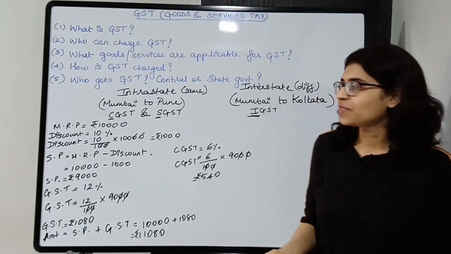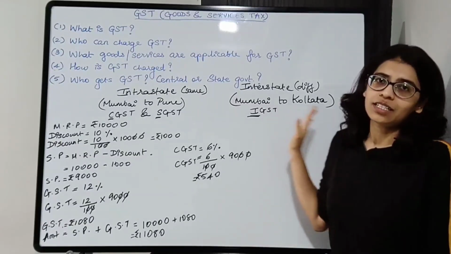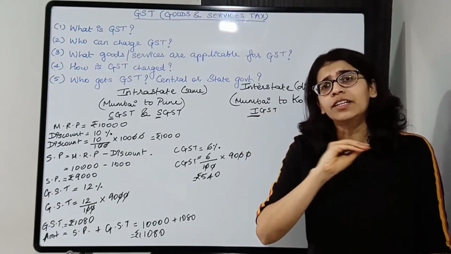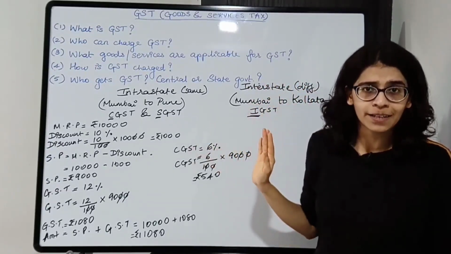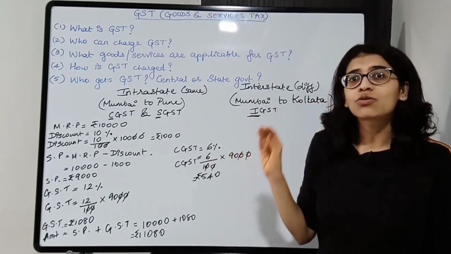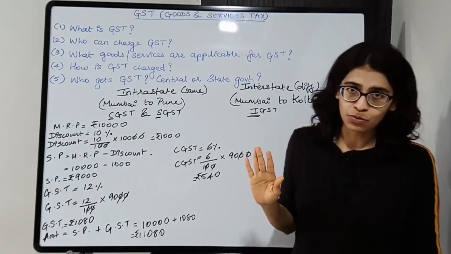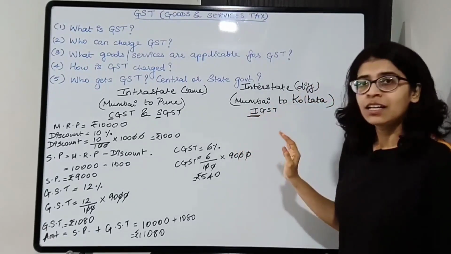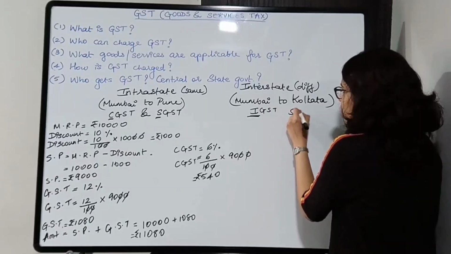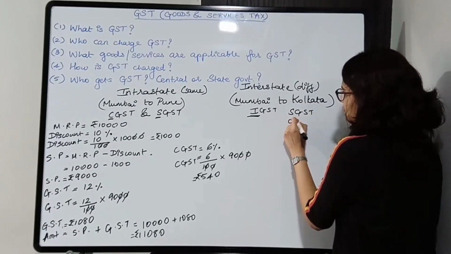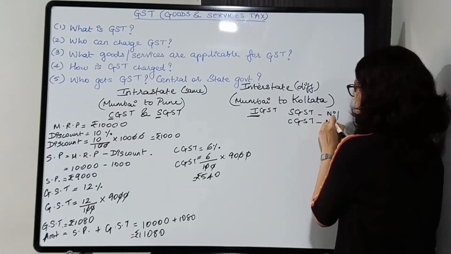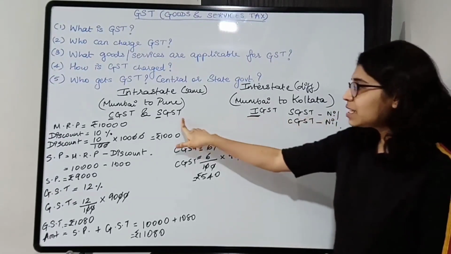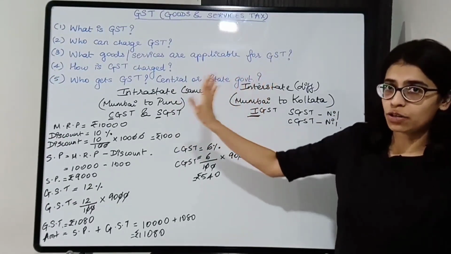All right, now coming to interstate. For interstate you have to calculate only IGST. You don't need to know how much goes to central, how much goes to the state, nothing you need to know. So the total GST is what you are supposed to know. Okay, so in this case you can say SGST and CGST will be nil or 0.